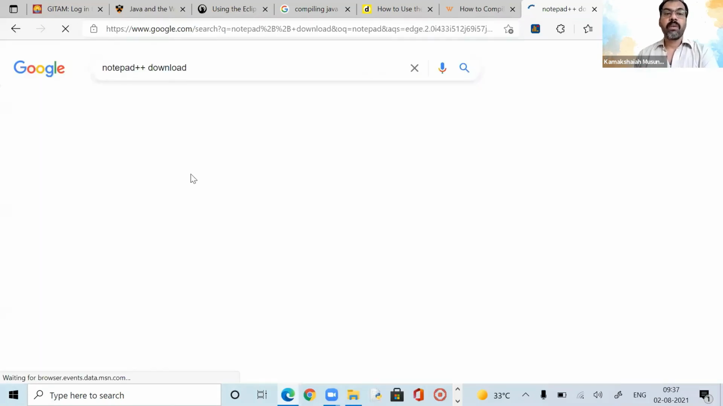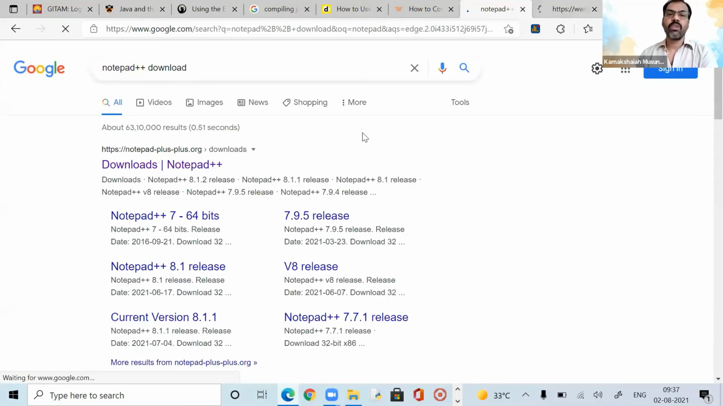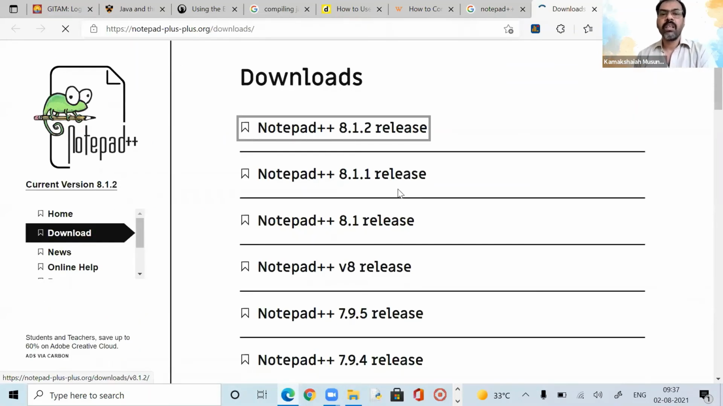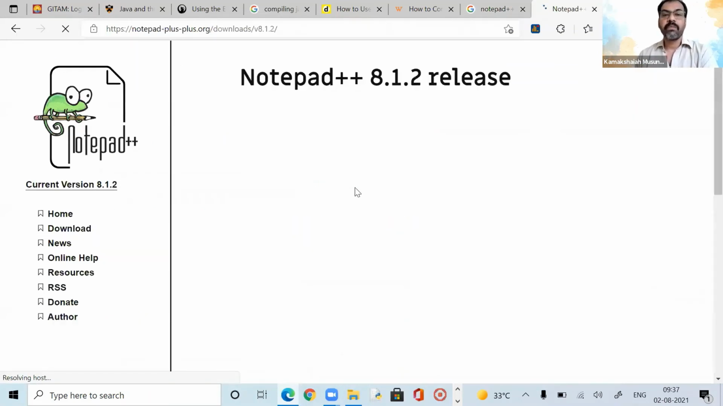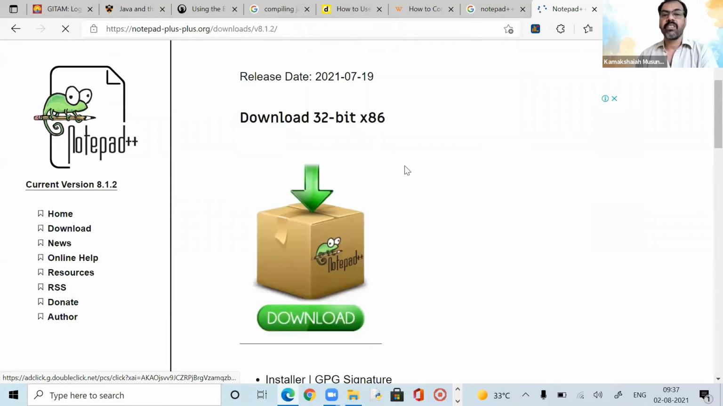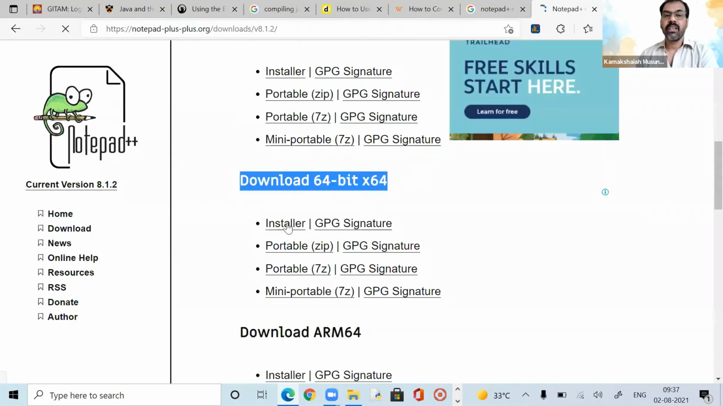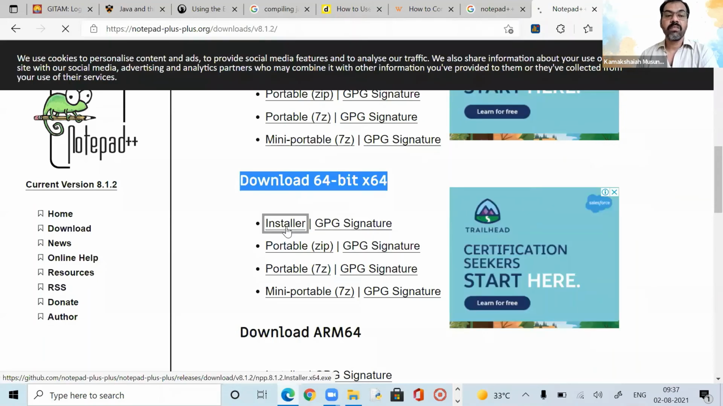See, you got downloads Notepad++, and go select the one. This is 8.1.2, something like that. Choose for your platform. It is 32-bit. See here, you have the 64-bit, and you have to download the installer, not the portable installer. So when you press on this, you see your download starts just like this.